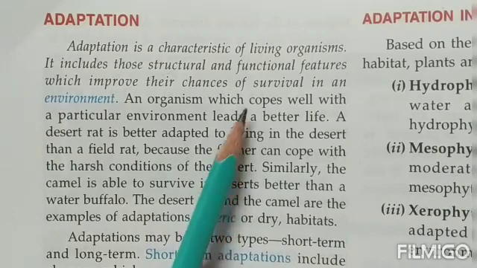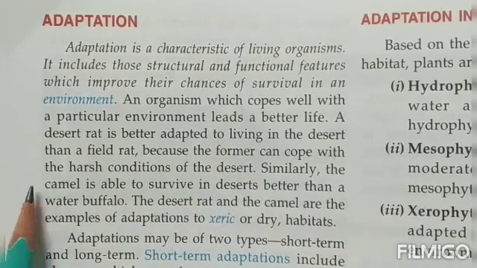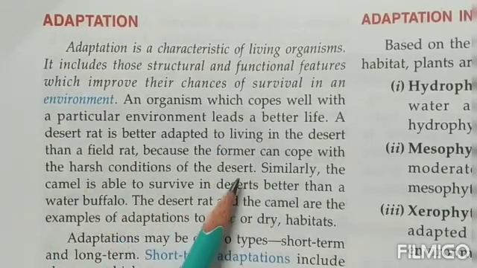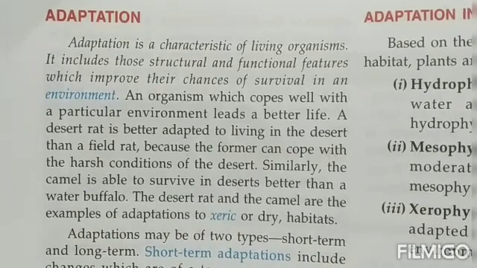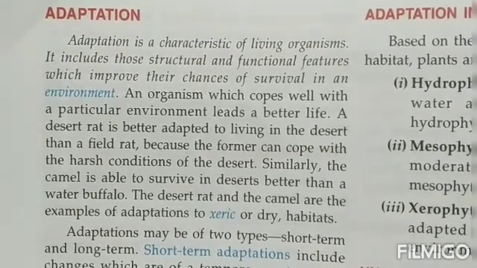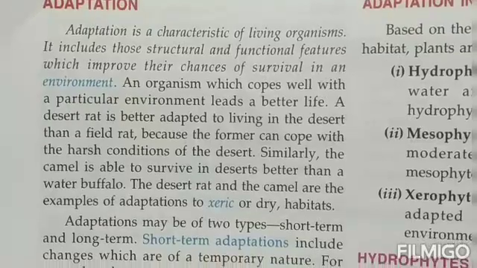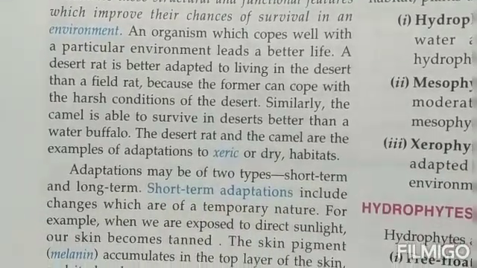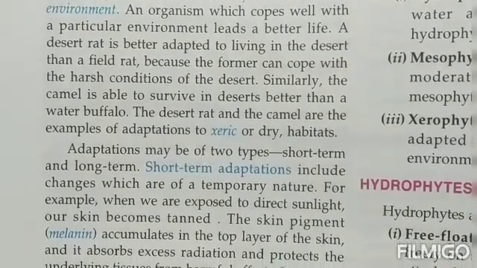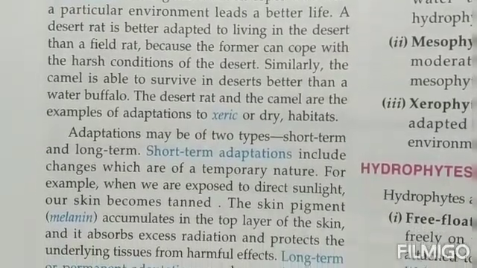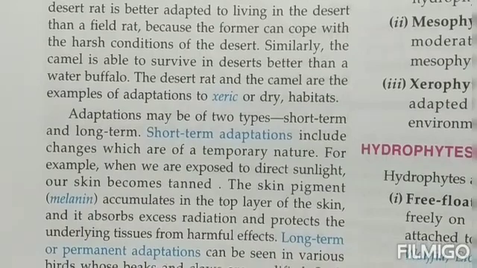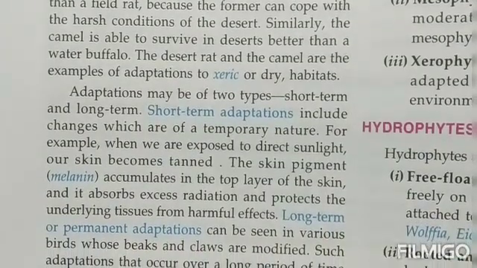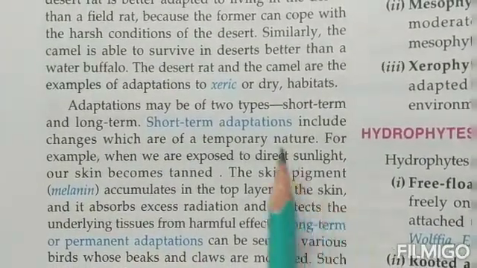Because the former, that is the desert rat, can cope well with the harsh conditions of the desert. That means if in a desert, children, you look at one side a desert rat and on the other side a field rat, you leave them over there, then you will be able to see that the desert rats are able to adjust themselves very well, whereas a field rat may find it very difficult to live in such harsh conditions.